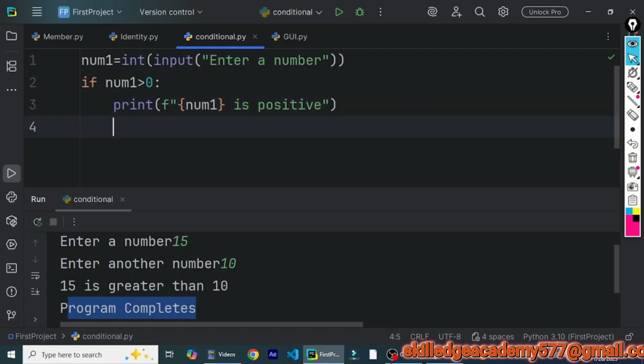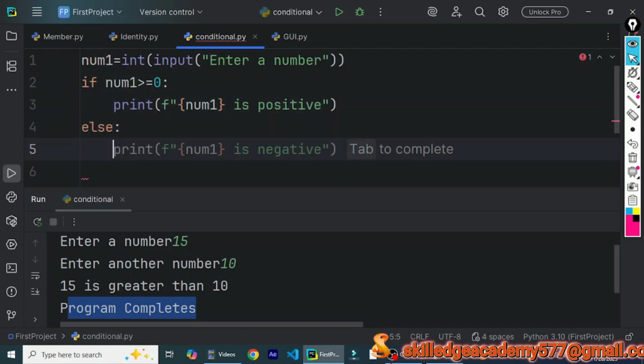But if it is not so, if the number given is not more than 0, then in both cases, whether num1 is more than or equal to, even 0 is considered as positive. So we will take, if num1 is more than or equal to 0, it will be termed as positive. Otherwise, if it is not so, we will declare that the number is a negative number. So if num1 is neither more than nor equal to 0, in that case num1 will be declared as negative.